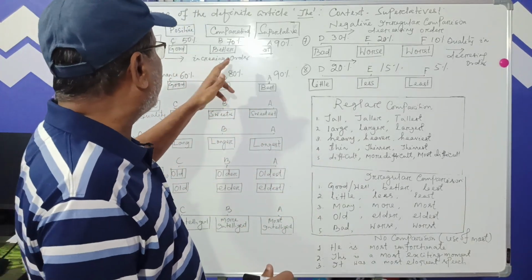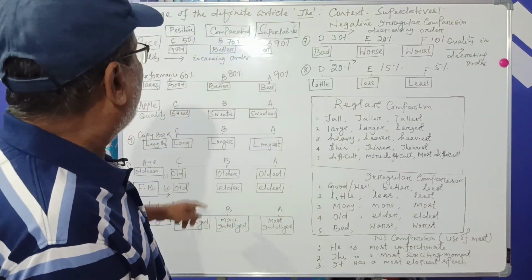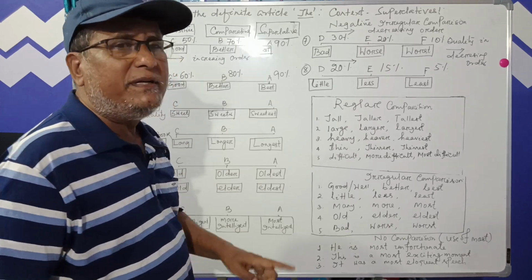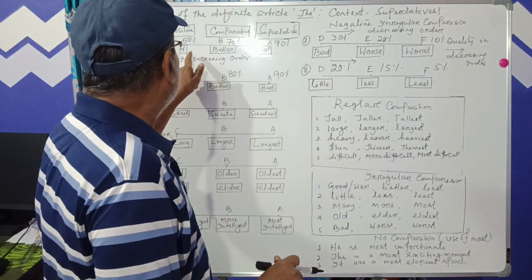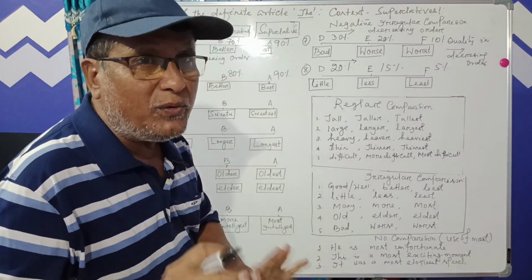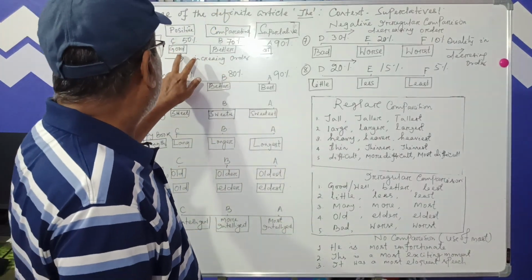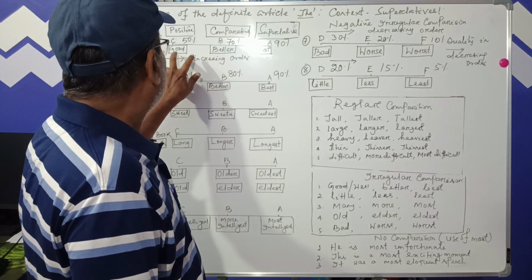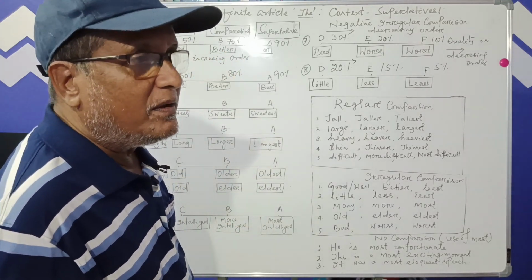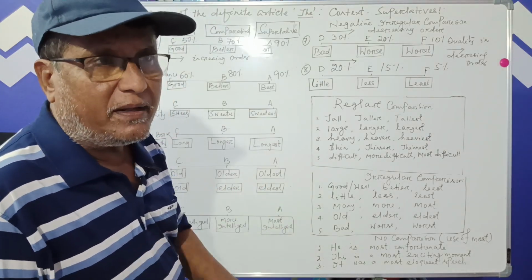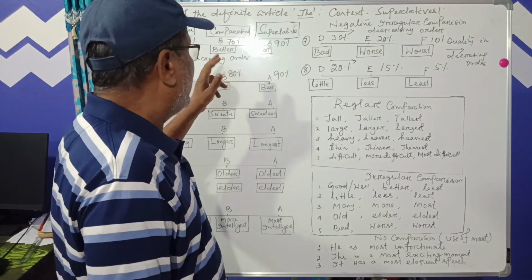The quality is greater than that. Now, when we compare, we take two items, and you see the two qualities. So this is good and this is better. Between two things we compare.